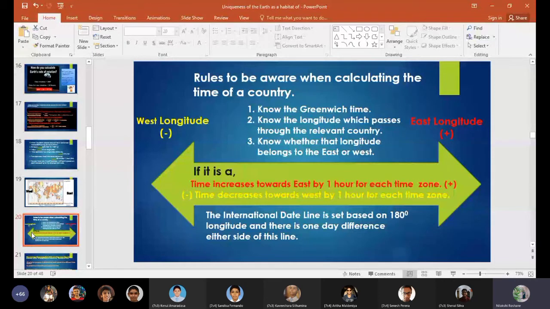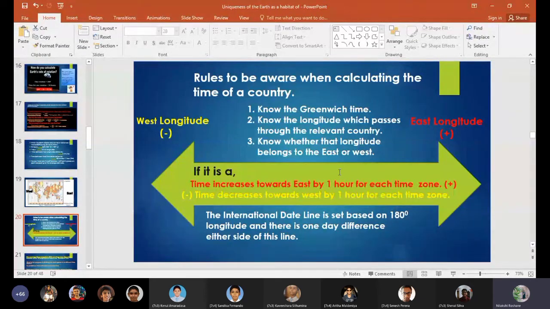So if it is west, what do you have to do? Time decreases towards west by 1 hour for each time zone. So time zones are equal to 15 longitudes. And for eastern longitudes, time increases toward east by 1 hour for each time zone. So this you have to remember. The time increases towards east by 1 hour for each time zone, and time decreases toward west by 1 hour for each time zone.